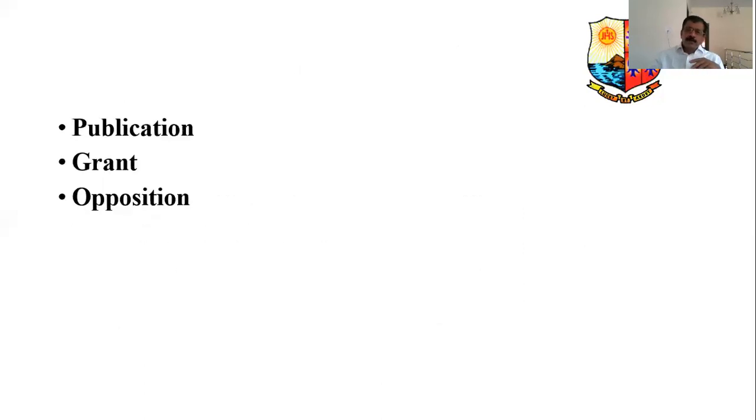Now, suppose all these stages are crossed, patent office felt that things are all right, then after 18 months, patent will be granted to the applicant. Patent certificate will be granted to the applicant.